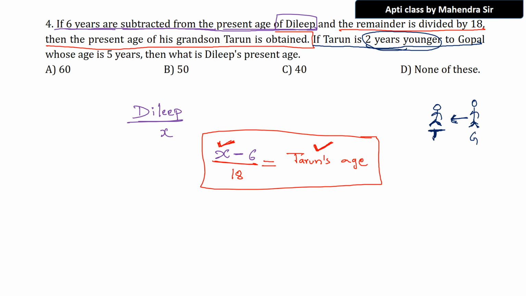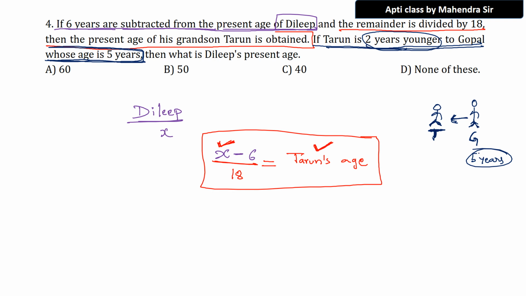Okay, no problem. Gopal, whose age is 5 years. See, we got the information here. Tarun is 2 years younger to Gopal, whose age is 5 years. So Gopal's age is 5 years. Observe very carefully. Gopal's age is 5 years and Tarun is 2 years younger to him. What is Tarun's age?